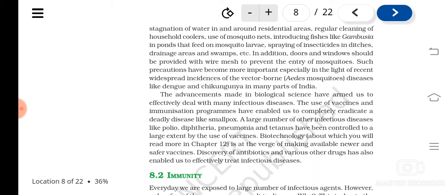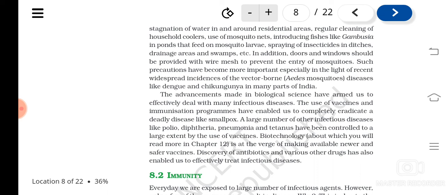Many diseases like polio, diphtheria, pneumonia, tetanus are all controlled through the use of vaccines. Vaccine making is made easy by the development of biotechnology. And then the discovery of antibiotics. All these are very useful in controlling infectious diseases.